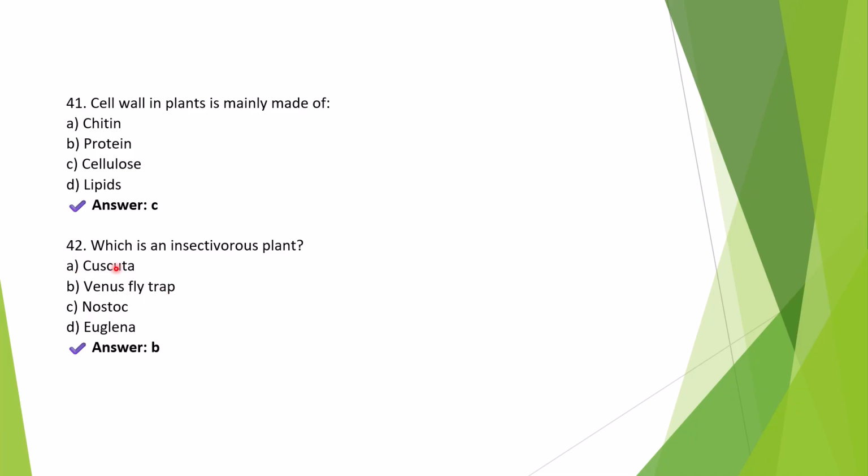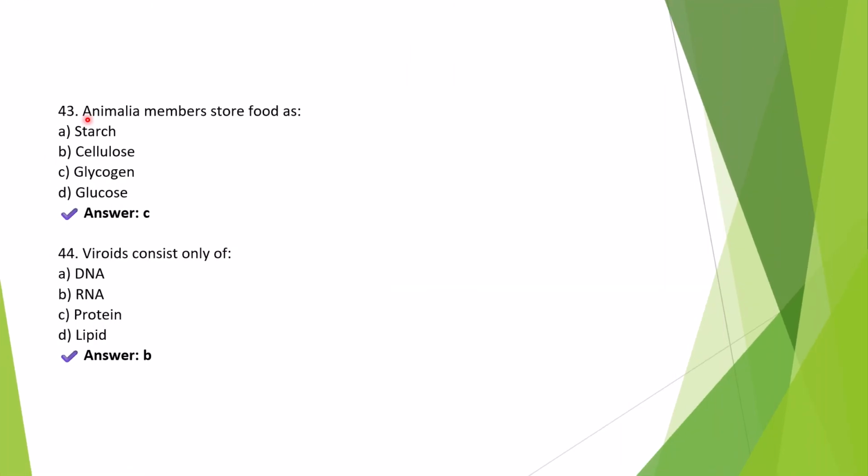And coming to the other options in this question, Cuscuta is parasitic. Nostoc is a cyanobacterium. And Euglena is a protist. Animalia members store food as. Right answer is option C, glycogen.